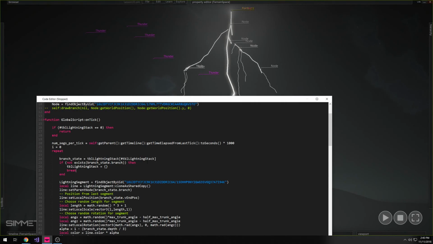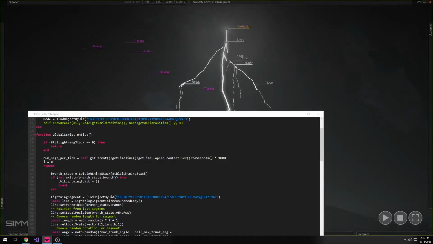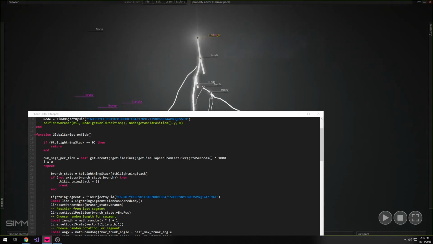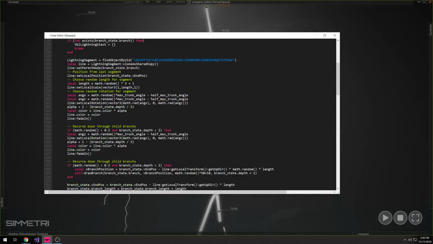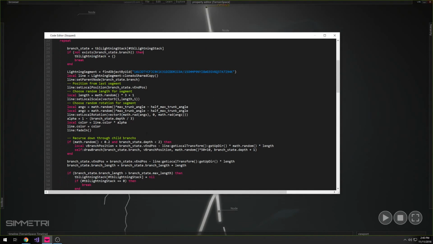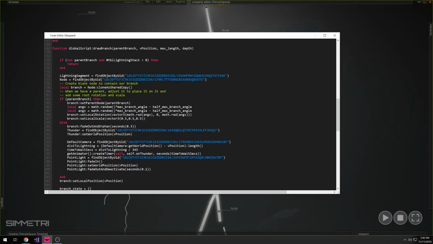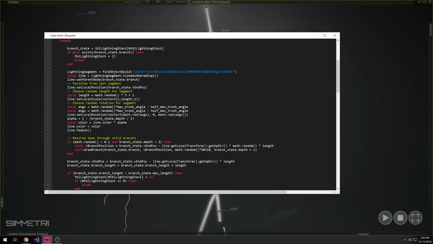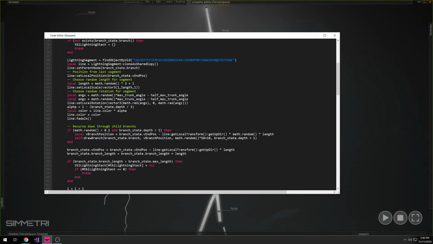So the issue was that we had these weird gaps here, and I was trying to figure out what's going on here. So the reason why, and this actually goes back to this whole local global thing that I was telling you about regarding local variables. Watch what was happening here.